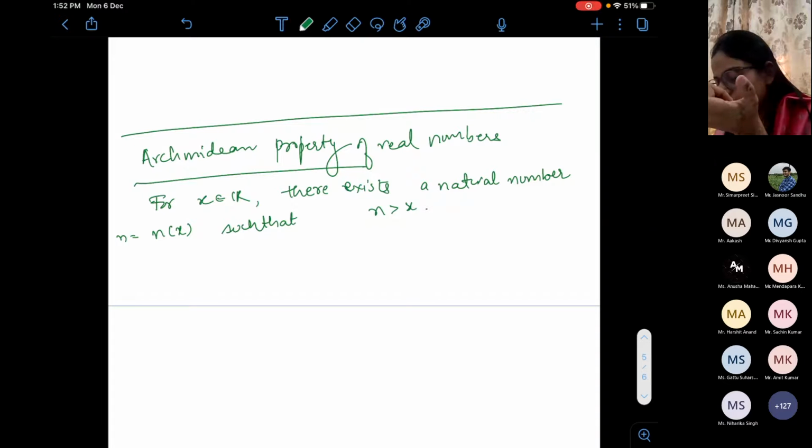If x is negative, then any n you choose will be greater than x. You can choose only one natural number which is greater than x. If x is a negative real number, then any natural number will work. Any natural number, not a rational number. Any x you can think of in your mind.